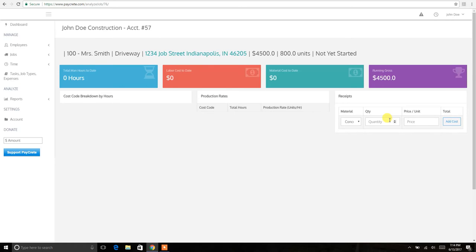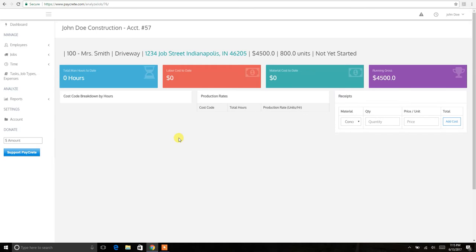So you do not need to do that, but it is advised if you want to really get some deep insights into how your business operates. You can always add material costs, and those will display here. Running gross here at the end, of course it's 4,500 right now, but as soon as some of these costs start to add up, your gross number will go down. So here at the end of your job will display your gross profit.